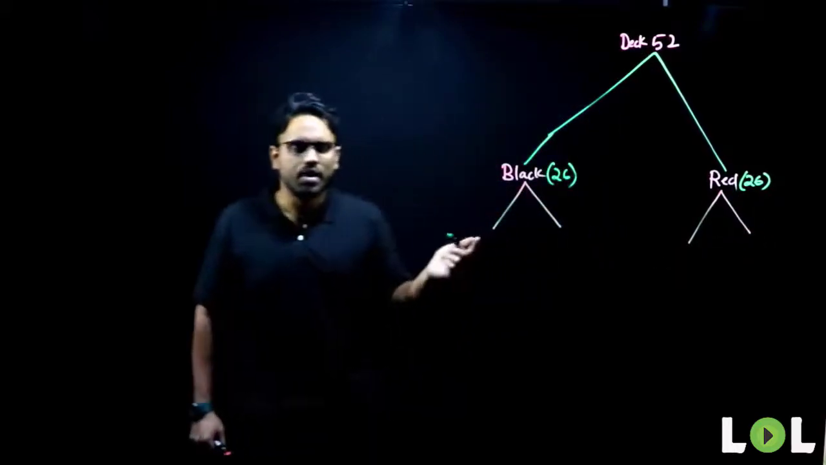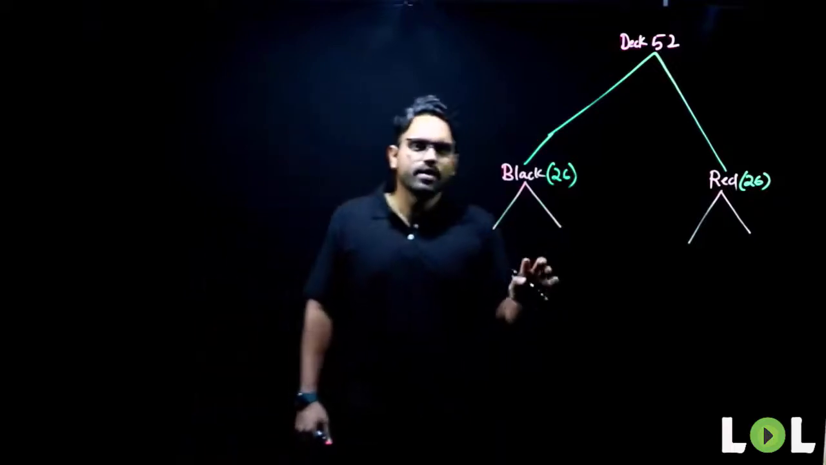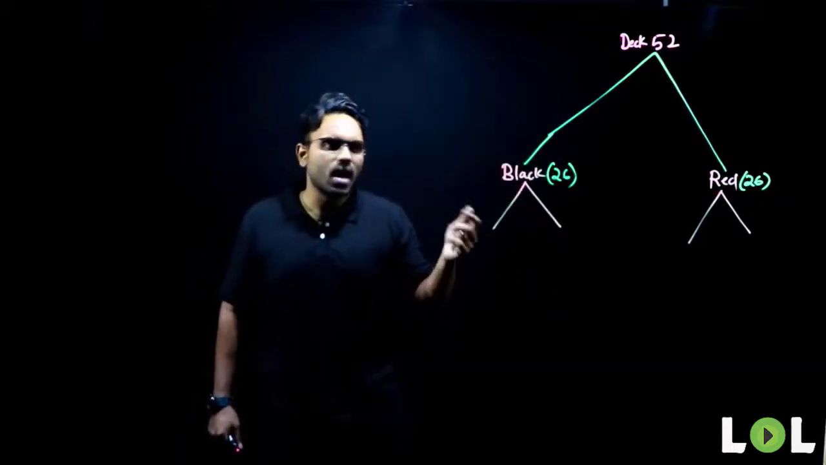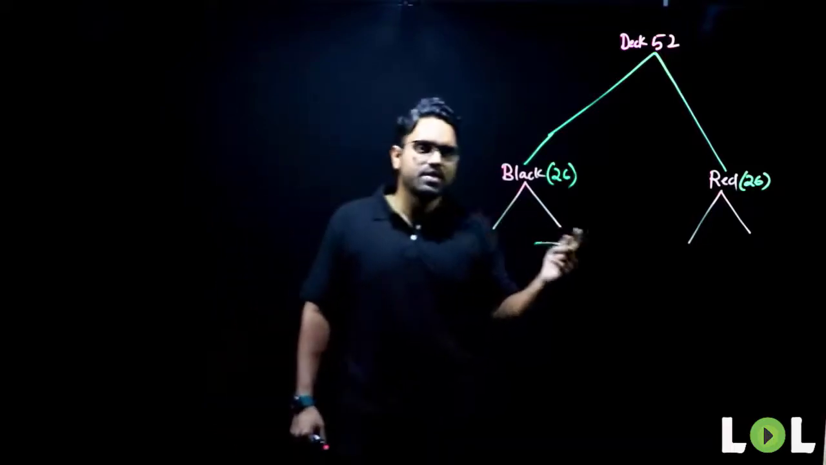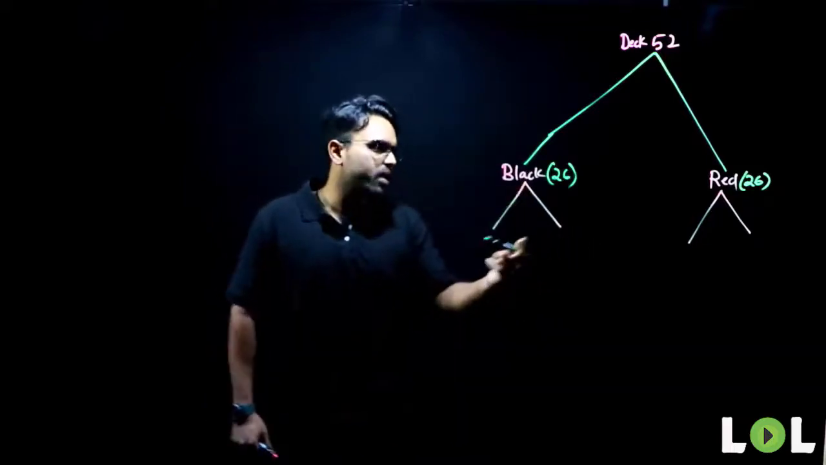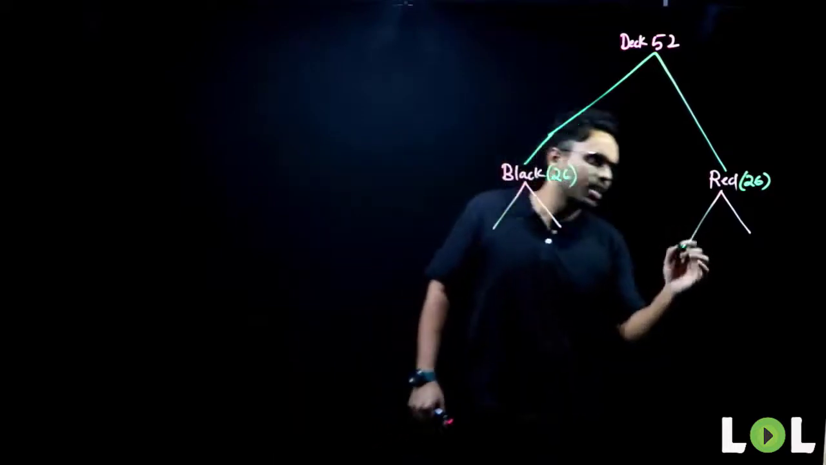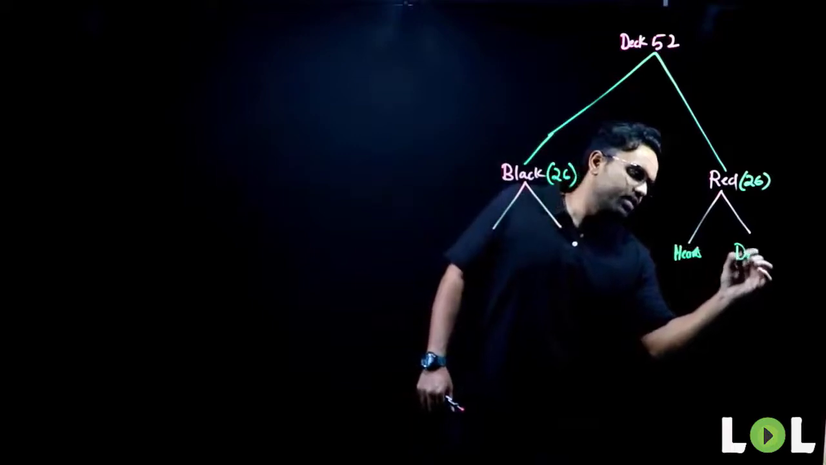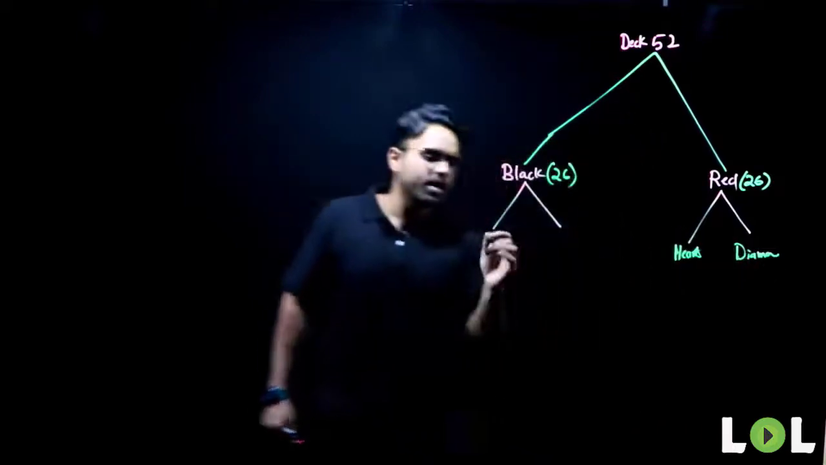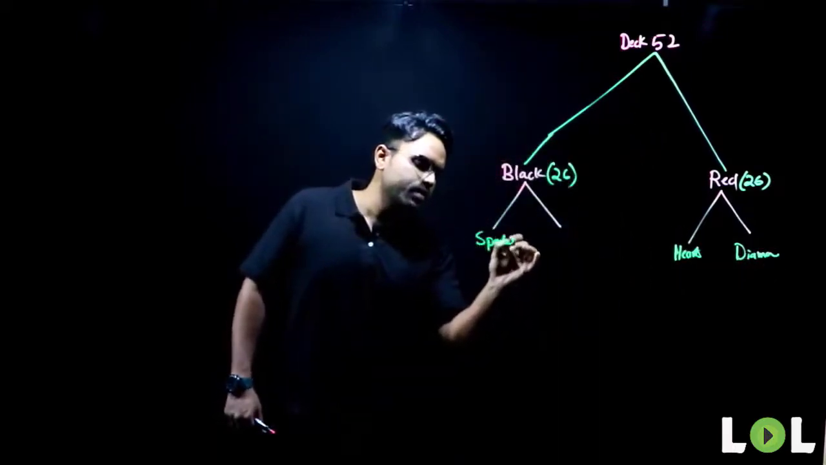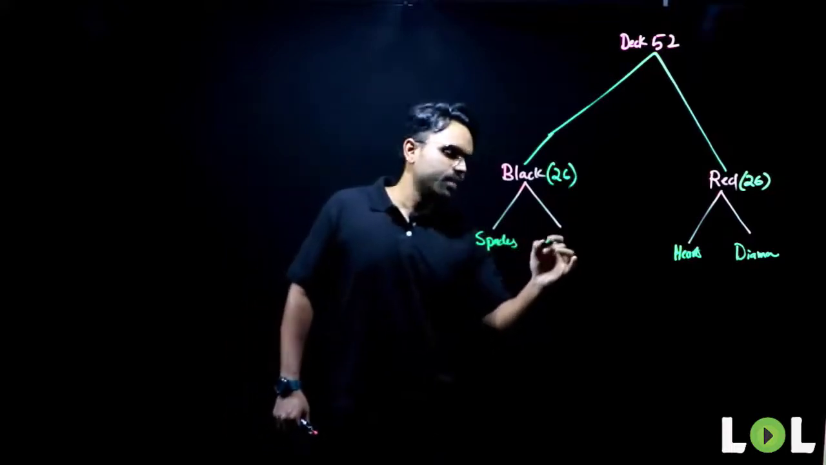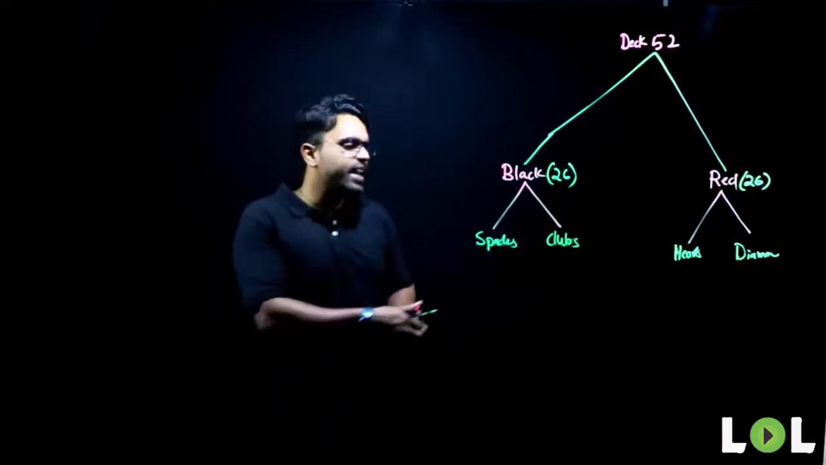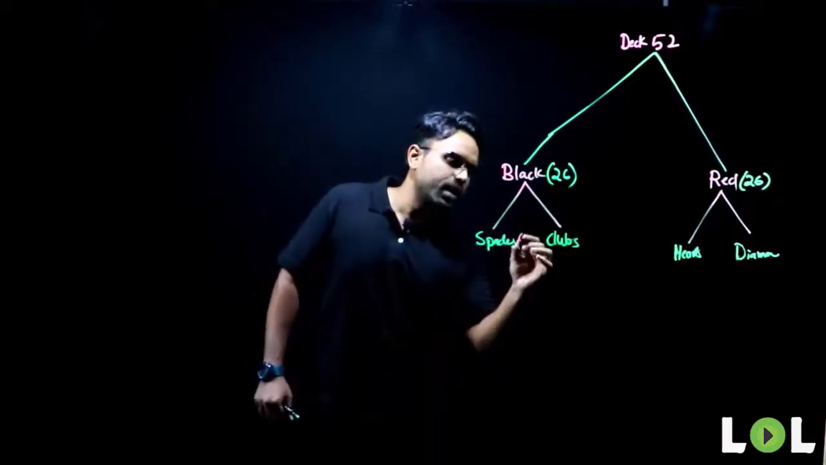They are called suits. What are the 4 suits that we have? Spades, clubs, hearts and diamonds. Under the red, what are the 2 suits that come? One is hearts, the other one is diamonds. The remaining 2, spades and clubs, come under black.